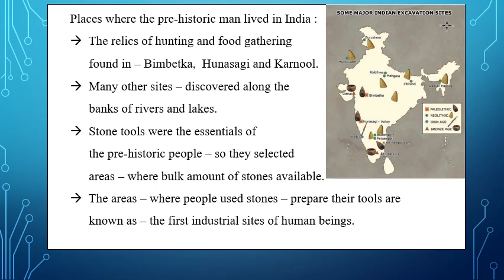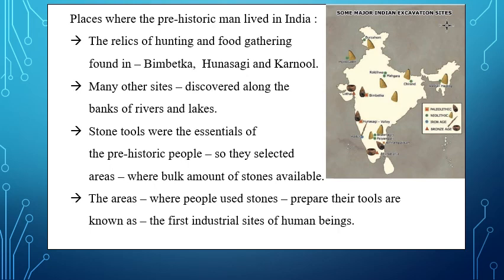You can look at the map of India where the places of the prehistoric period are denoted with different figures. The most important places in India where people of the prehistoric period lived are Bhimbetka, Hunasgi and Konnur.